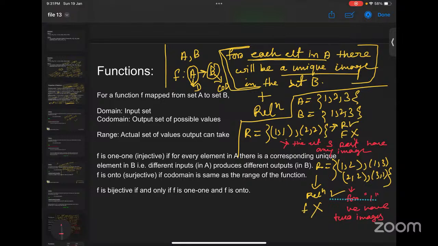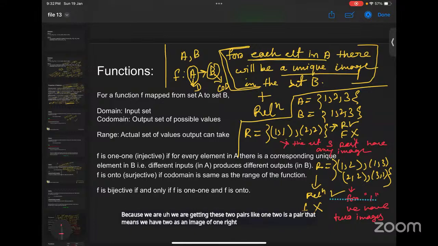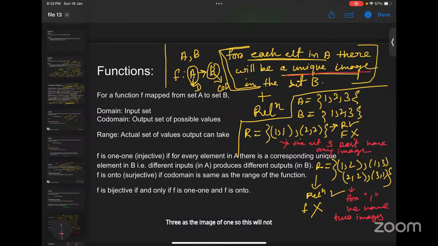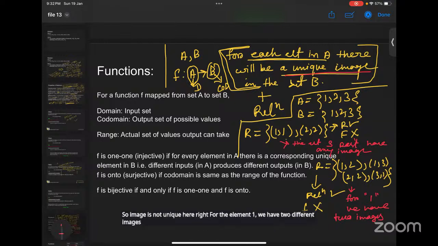So see, for 1, we have 2 as an image because we are getting this pair: 1, 2 is a pair. That means we have 2 as an image of 1, right? Again, 1, 3 is a part of the relation. That means we are getting 3 as the image of 1. So this will not satisfy the unique image condition. The image is not unique here, right? For the element 1, we have 2 different images, 2 and 3. So this is not satisfying the second condition, that unique image. That is why we can discard it.